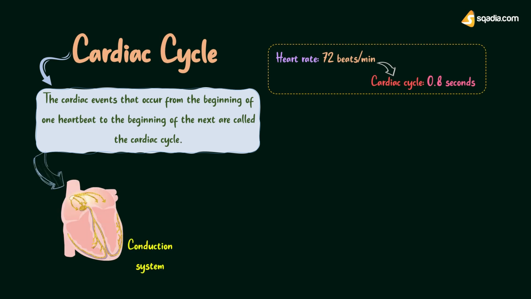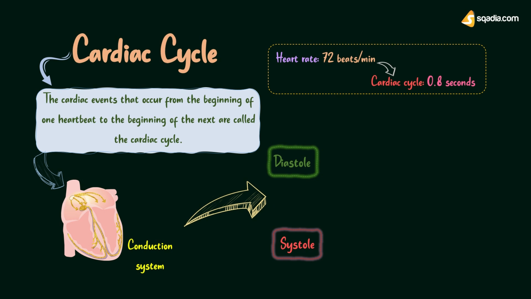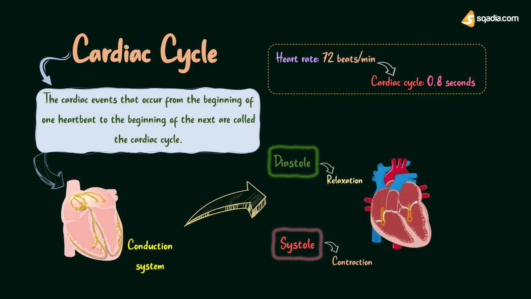The cardiac cycle starts under the influence of the conduction system, explained previously. Before going into details of the cardiac cycle, there are two terms to understand: diastole and systole, where diastole refers to the period of relaxation in which heart chambers get filled with blood, while systole refers to the period of contraction in which heart chambers pump blood and get emptied. In clinical practice, the term systole refers to ventricular systole and diastole refers to ventricular diastole.